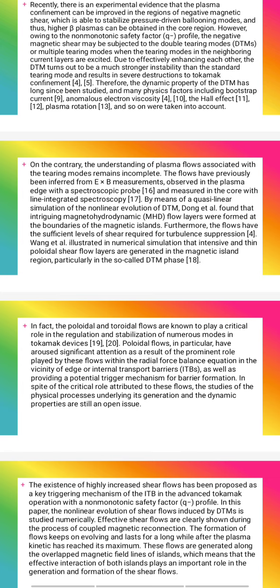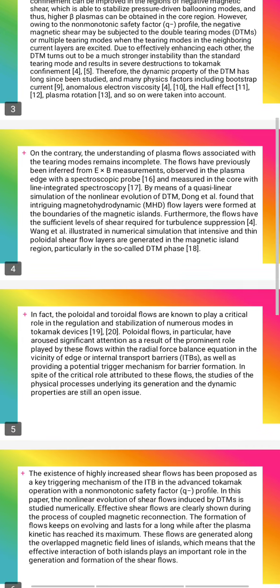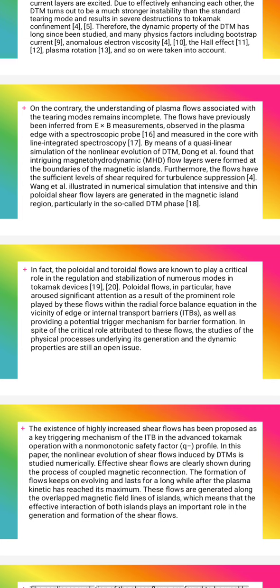The flows have previously been inferred from E cross B measurements observed in the plasma edge with a spectroscope, and measured in the core with simulation on the nonlinear evolution. It was found that thermodynamic flow layers were formed at the boundaries of magnetic islands. Further, the flows have sufficient levels of shearing required for the surfaces.